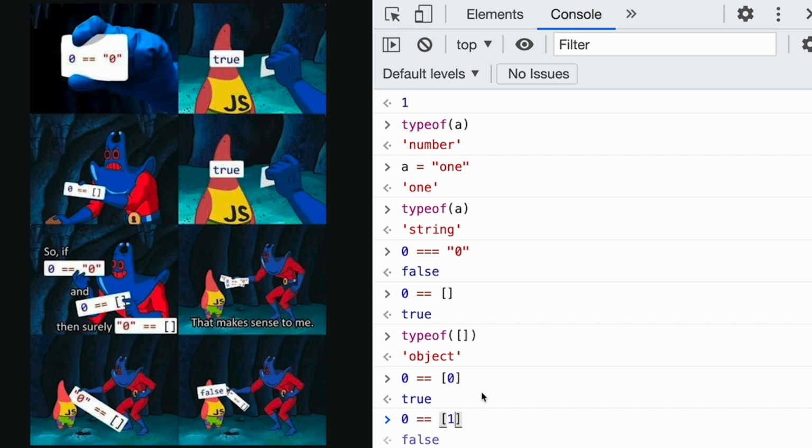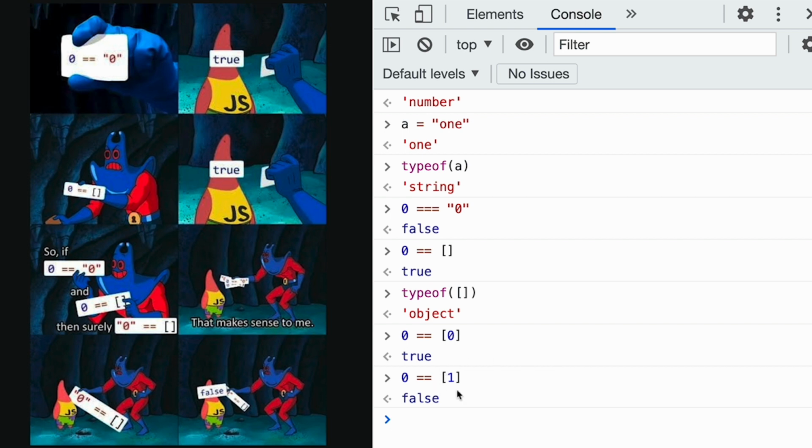But if I do 1, for example, this array with a value of 1 will be converted to a number as 1. So JavaScript is making an extra step for us to convert it to a number. And if we have an empty array, the best assumption the language can make is, okay, if it's an empty array, it will be 0. So we have another one here and here. Both of them are true because JavaScript is trying to help us developers doing stupid things.